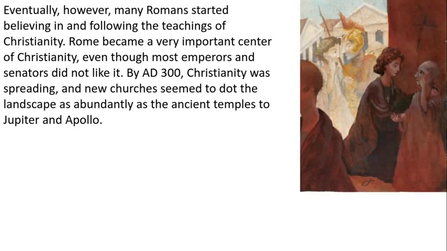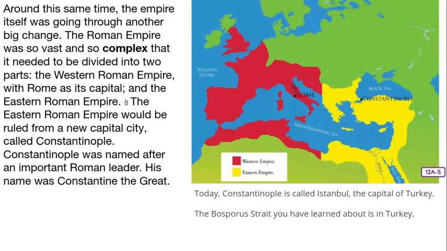Eventually, however, many Romans started believing in and following the teachings of Christianity. Rome became a very important center of Christianity, even though most emperors and senators did not like it. By AD 300, so remember AD means after Jesus died, Christianity was spreading and new churches seemed to dot the landscape as abruptly as the ancient temples to Jupiter and Apollo.